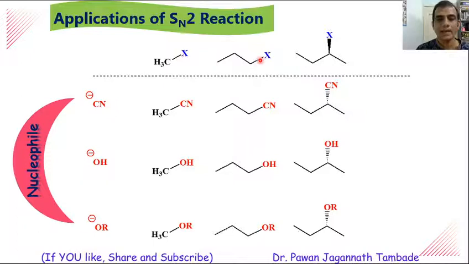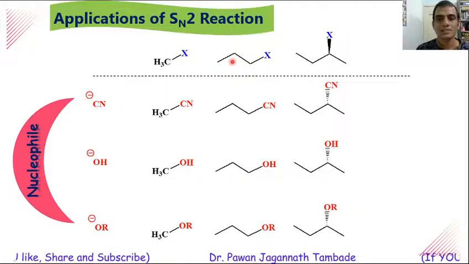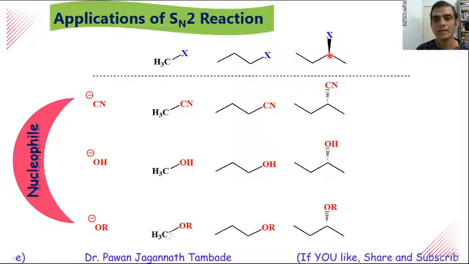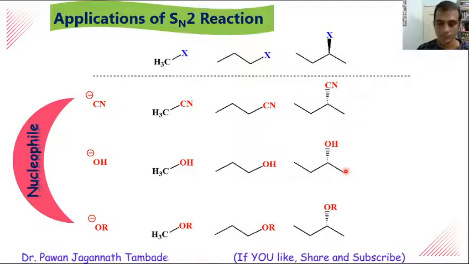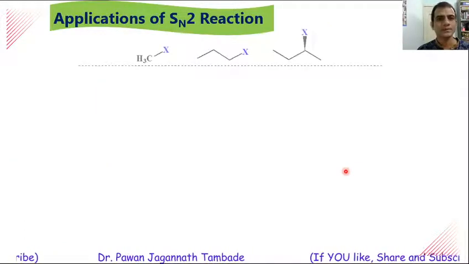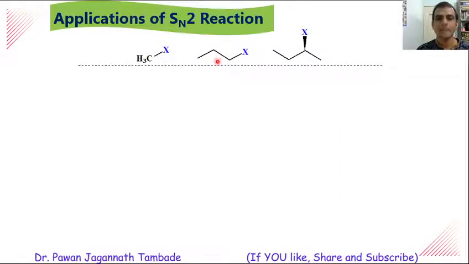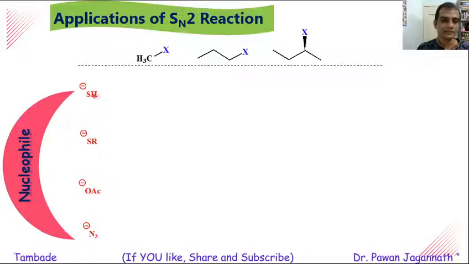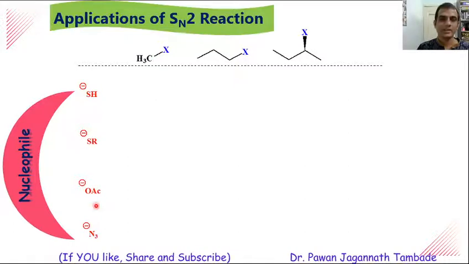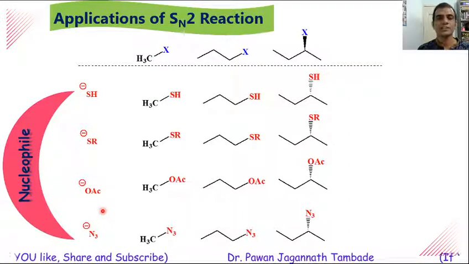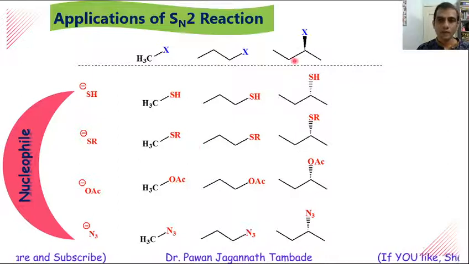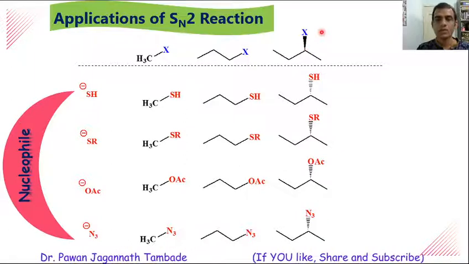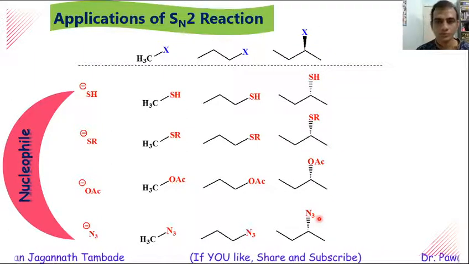In case of methyl halide and primary alkyl halide, as there is no chiral center, stereochemistry is not involved. However, in case of secondary alkyl halide, if there is a chiral center, we can see inversion of configuration. We'll see some more examples. This is again alkyl halide, primary alkyl halide and chiral secondary alkyl halide. When it is reacted with some more nucleophiles like this, then this X is replaced by this nucleophilic species and we will get this type of products. Again, if you look at the stereochemistry of this chiral starting material with respect to product, then we will find that there is an inversion of configuration.